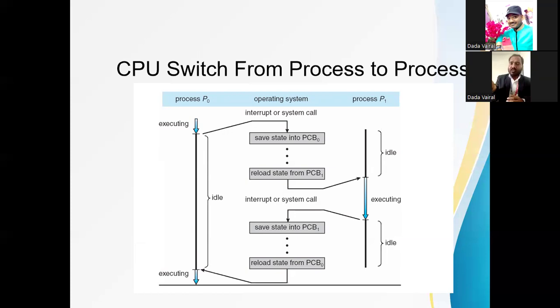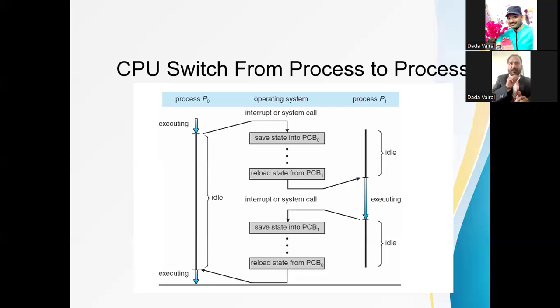So it requires saving all the information about that process in the PCB. Suppose we need to record how many instructions have been completed; we have to update the program counter. If the process is now in the waiting state, the operating system has to update the process state. So when context switching is done and the CPU switches from one process to another, the PCB should be updated.